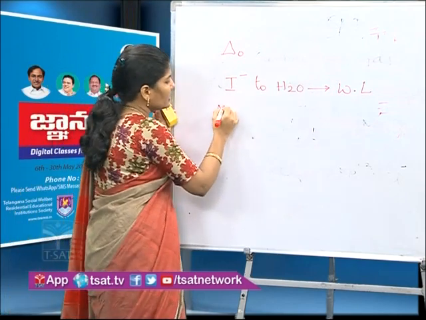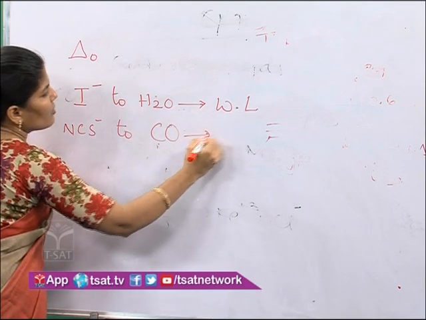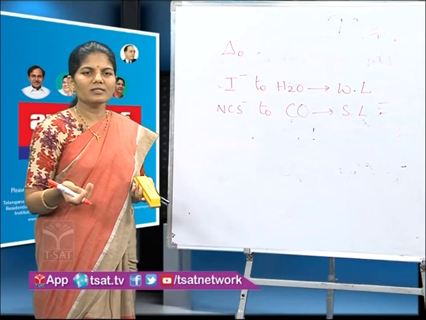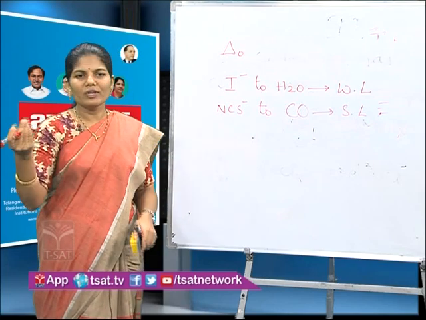From NCS minus to CO, these are called strong ligands. So, what we can learn from the spectrochemical series? We can classify the ligands into strong ligands and weak ligands.